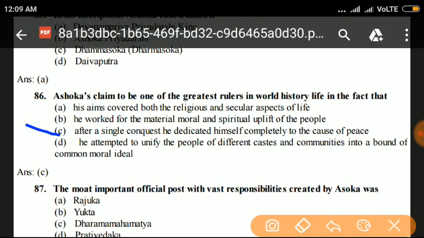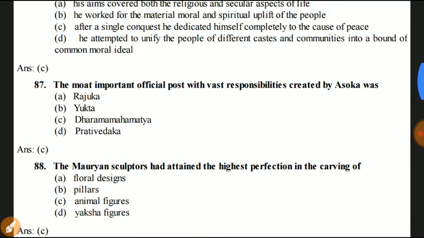After a single conquest, he dedicated himself completely to the cause of peace, for the cause of peace in world history. Next question, question number 87.